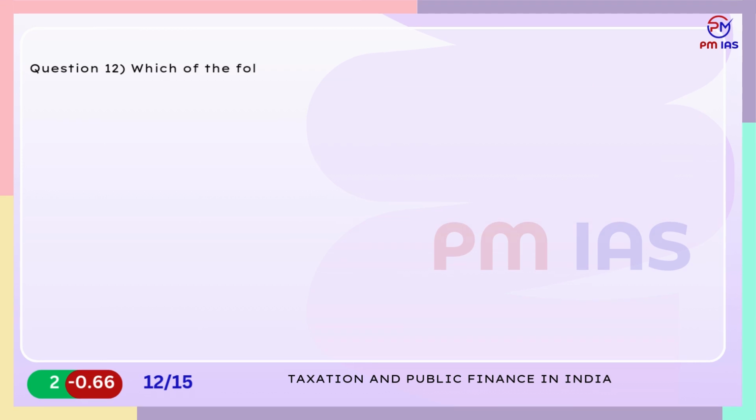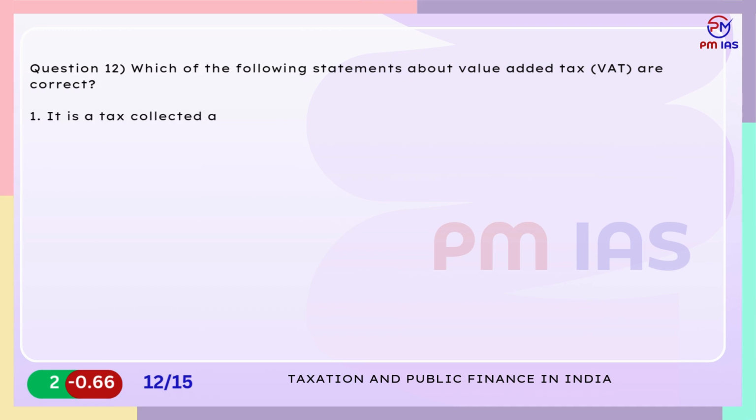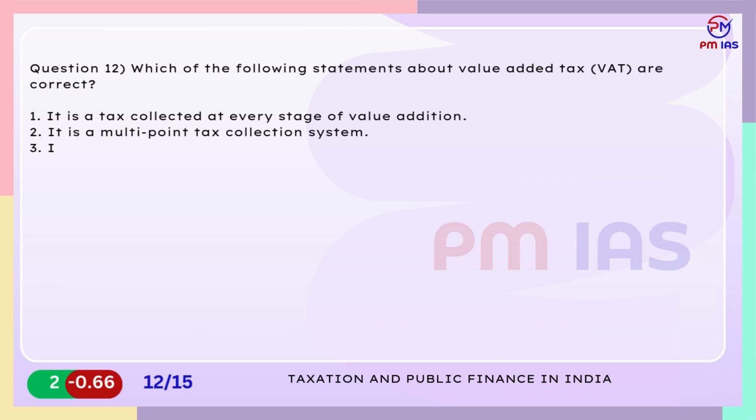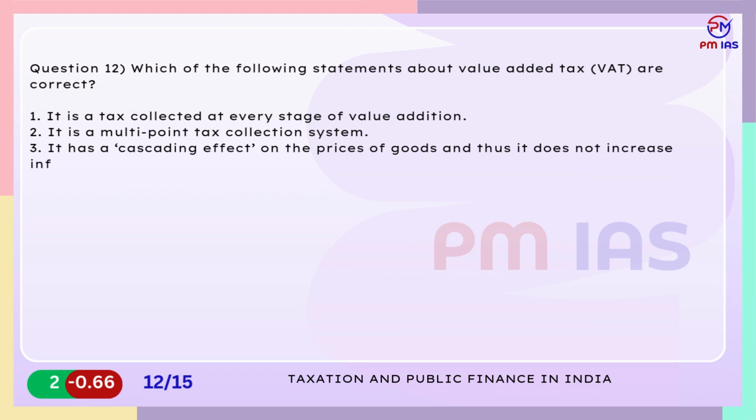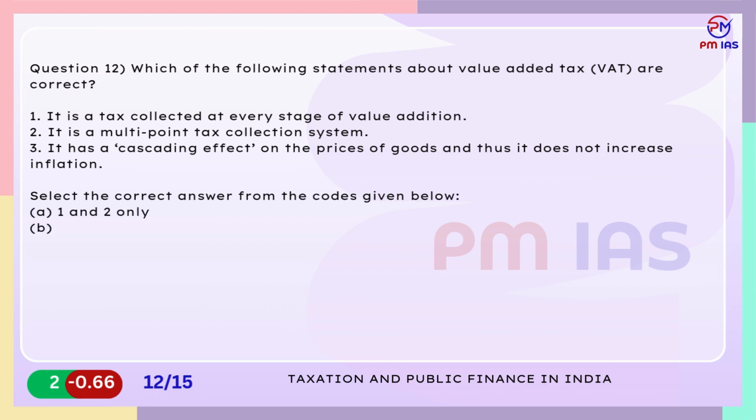Question 12. Which of the following statements about value-added tax, VAT, are correct? 1. It is a tax collected at every stage of value addition. 2. It is a multi-point tax collection system. 3. It has a cascading effect on the prices of goods and thus it does not increase inflation. Select the correct answer from the codes given below. A. 1 and 2 only. B. 2 and 3 only. C. 1 and 3 only. D. All of the above.